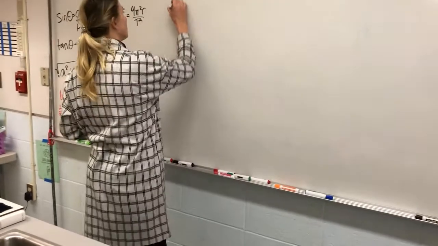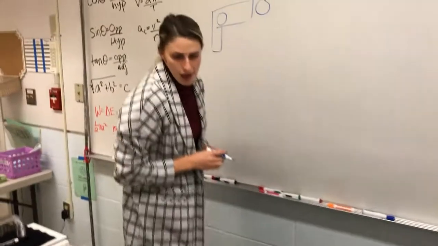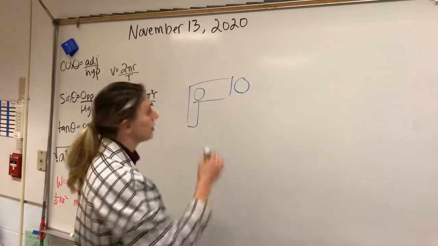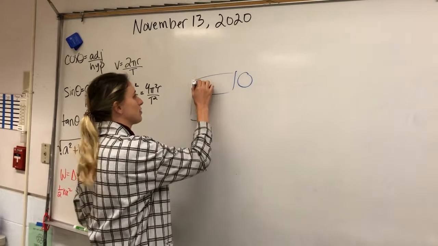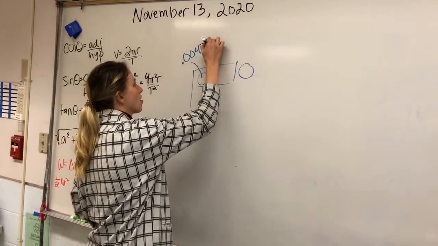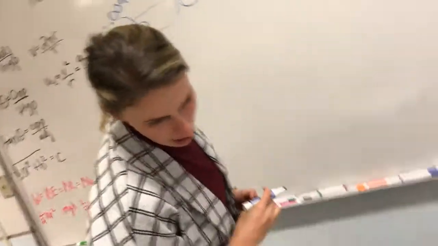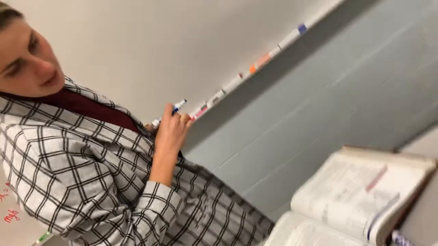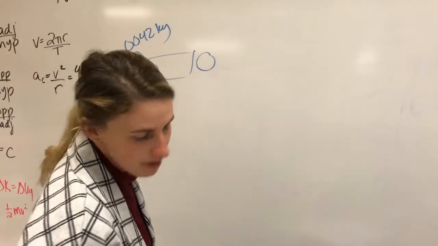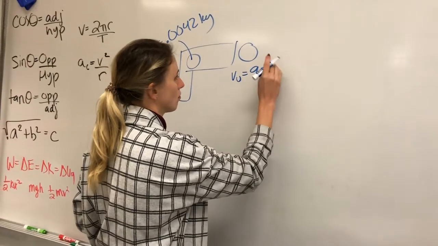So here's my rifle, and the bullet. I'll label this for them because I don't want them to have to convert it. 0.0042. The velocity final is 965 meters per second.